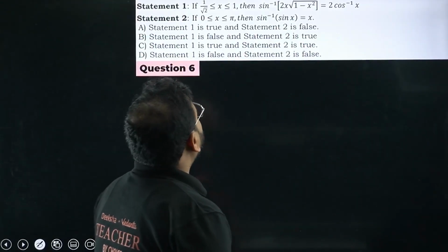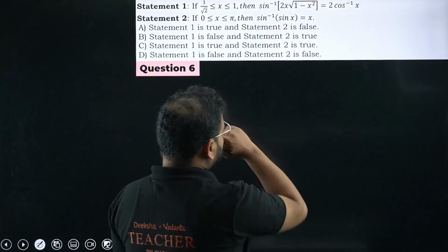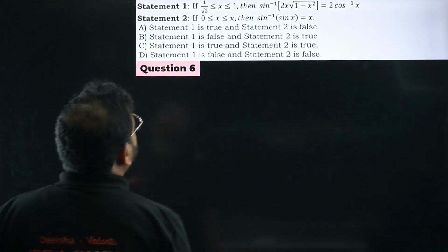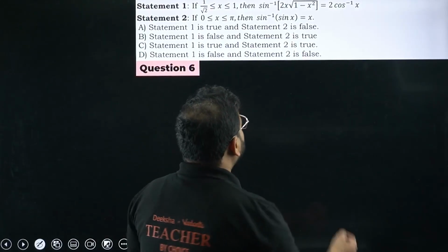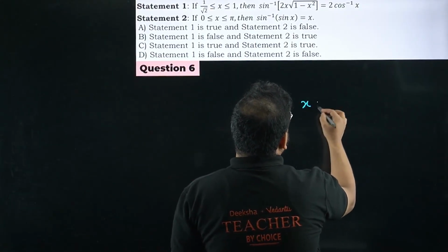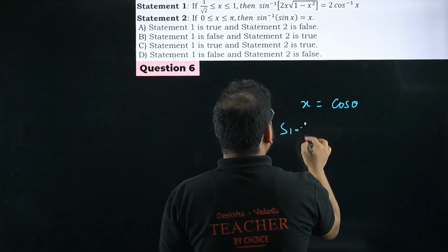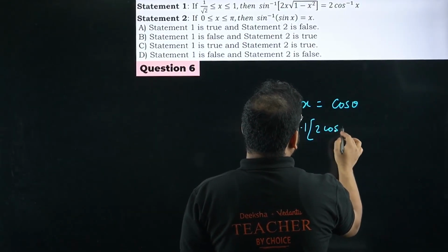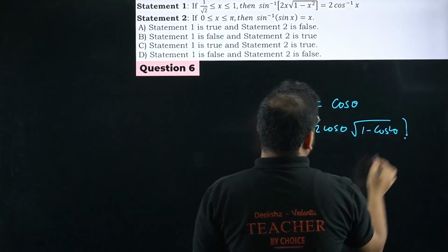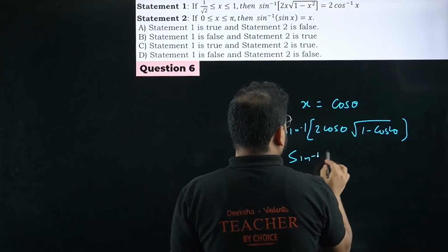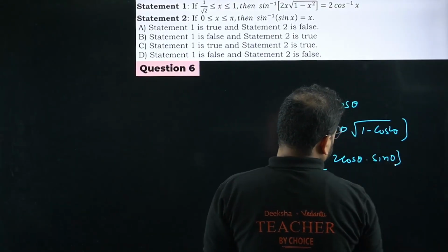Statement: if x lies from 1 by root 2 to 1, then sine inverse of 2x times root of 1 minus x square is 2 cos inverse of x. That's correct only, right? So just do one thing, take x as cos theta. It'll become sine inverse of 2 cos theta root of 1 minus cos square theta. So I'll have sine inverse of 2 cos theta sine theta.